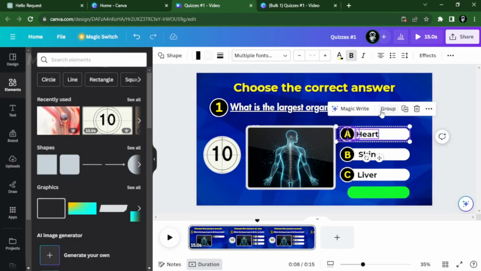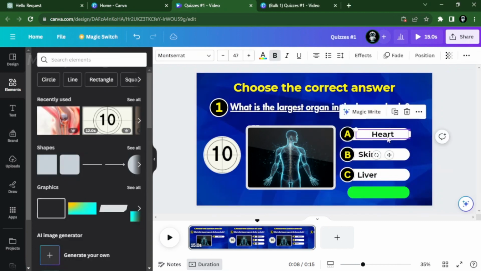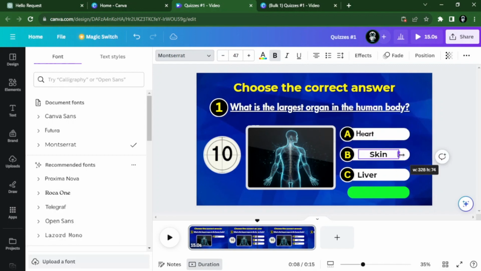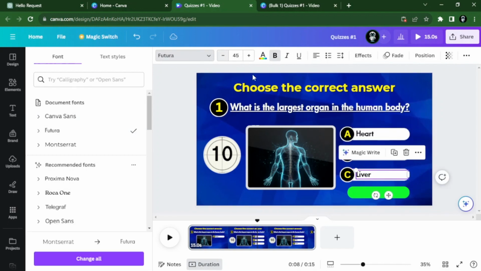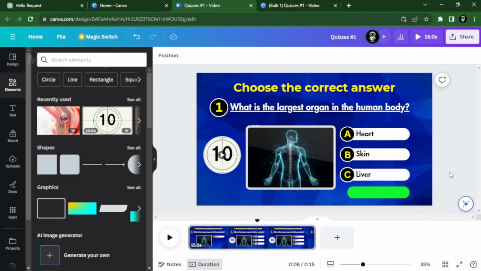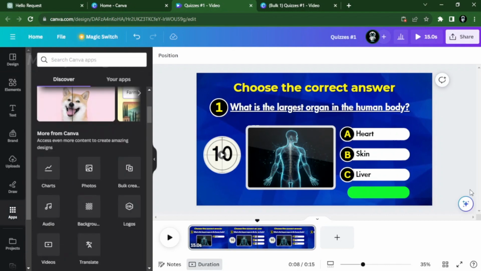Now, to make things easier, we are going to automate the rest of the quizzes so you don't need to create a new one every time for each question. But first, ungroup everything and make the necessary adjustments that you like, changing fonts and size, so there will be no issues later with the automation.